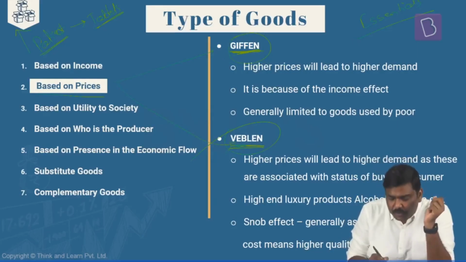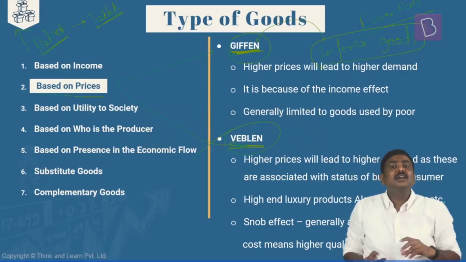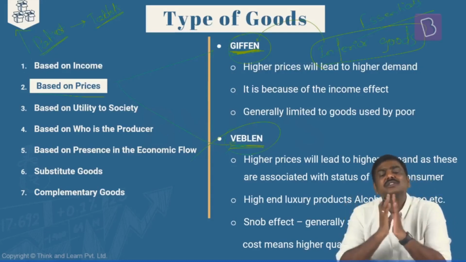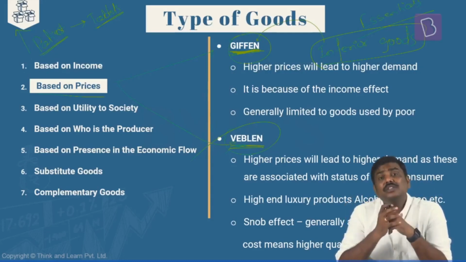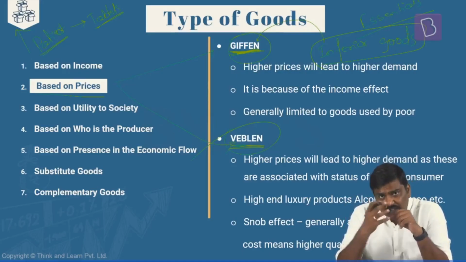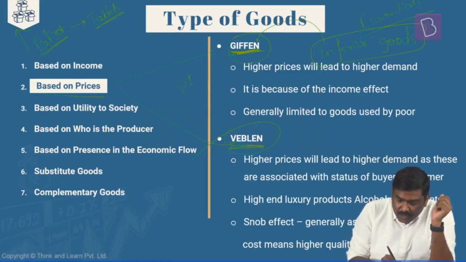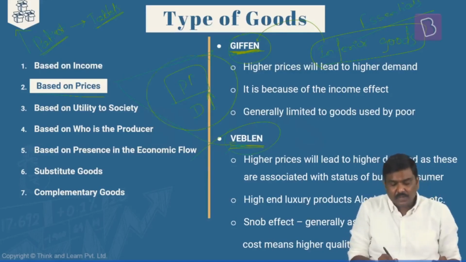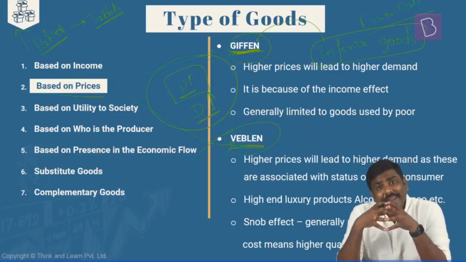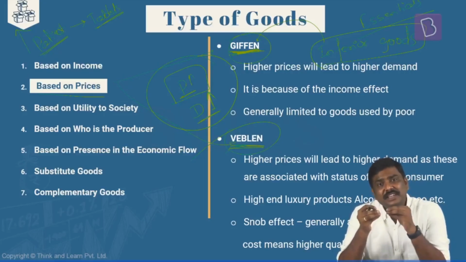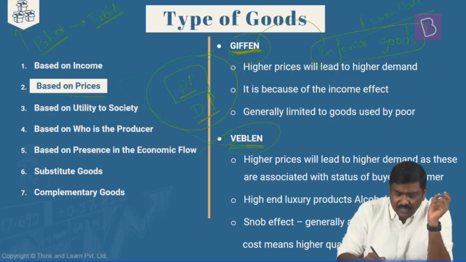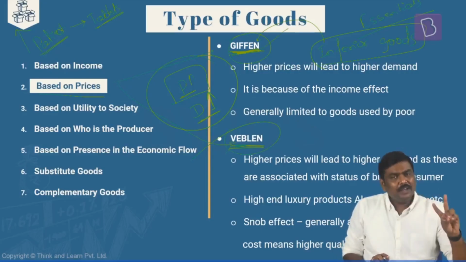Now, what is the concept of a Giffen good? Earlier we have seen the concept of inferior goods. Within this concept of inferior goods, there is a certain set of goods which are classified as Giffen goods. So Giffen goods are nothing but inferior goods themselves. But why are these called Giffen goods? Understand this very carefully. In the context of Giffen goods, as the price of the good increases, the demand also increases. That is, the price as well as the demand are moving in the same direction in the case of a Giffen good. Please do not be confused here.